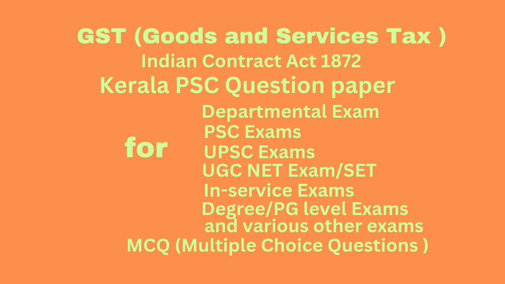Question number 16. Details of outward supplies furnished by the supplier shall be made available to the concerned recipient, registered person paying tax under normal scheme in. Answer, Part A of form GSTR 2A.